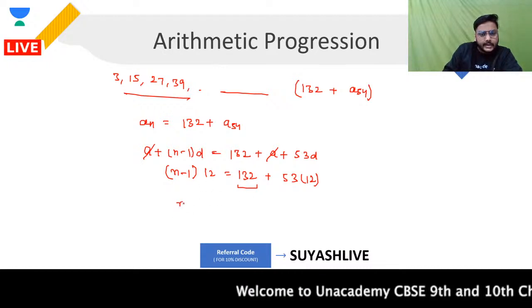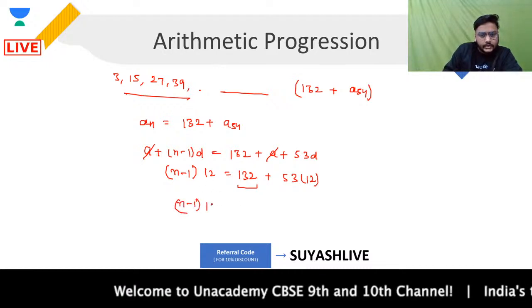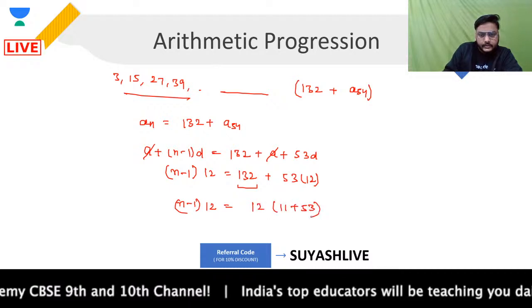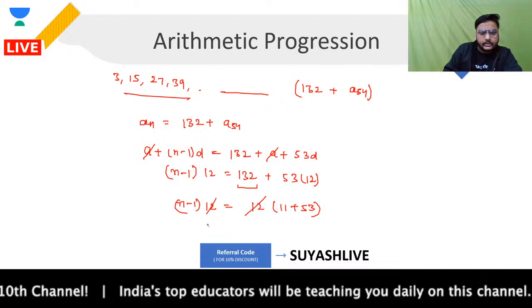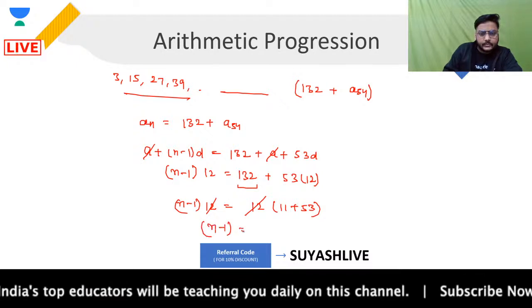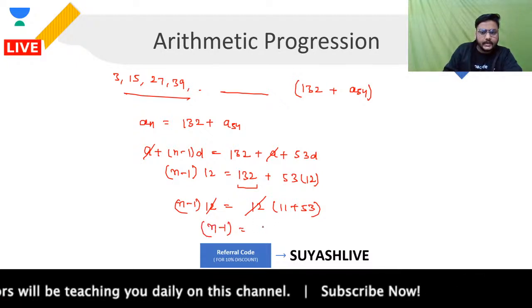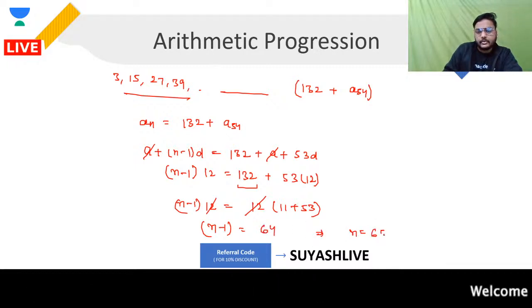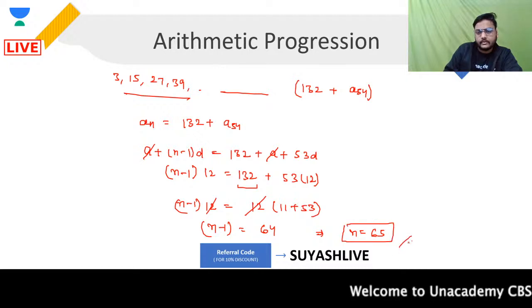So if we take 12 common and cancel, what will happen? n minus 1 into 12. This is 12 common. We have 11 plus 53. Okay, 12 and 12 cancel. What are we left with? n minus 1 is equal to 64, and from here n comes out to be 65.